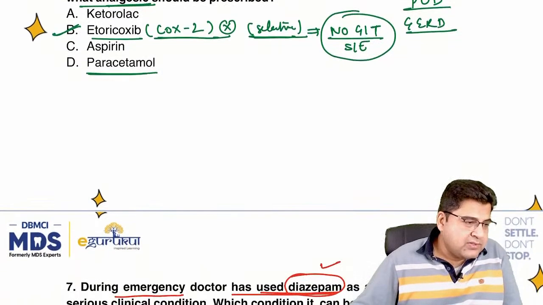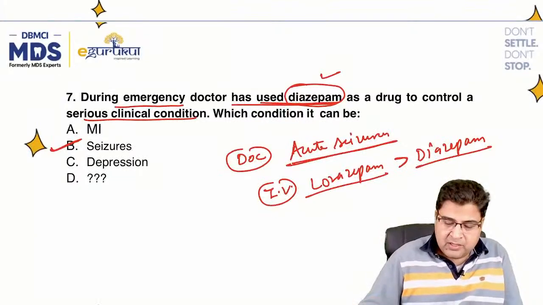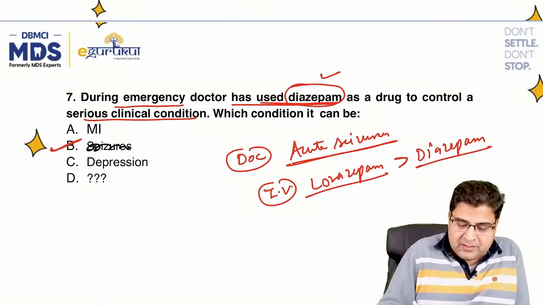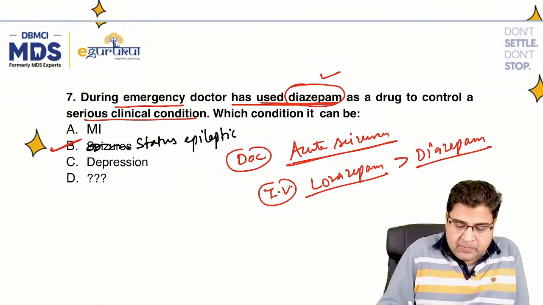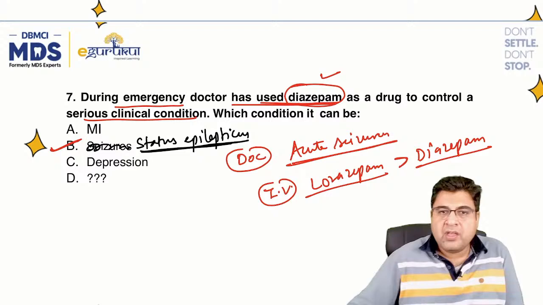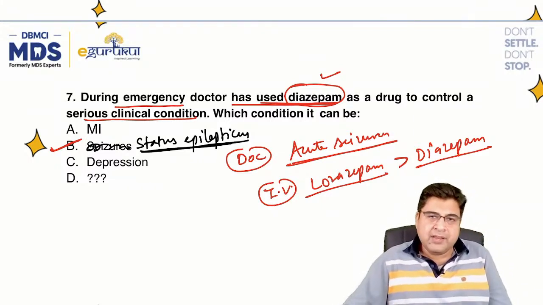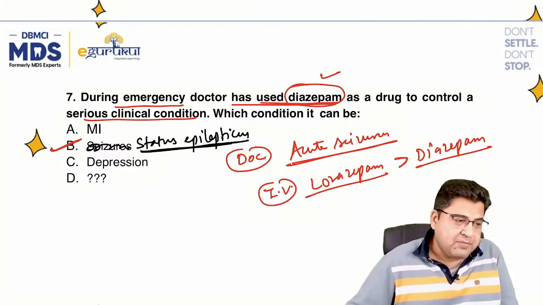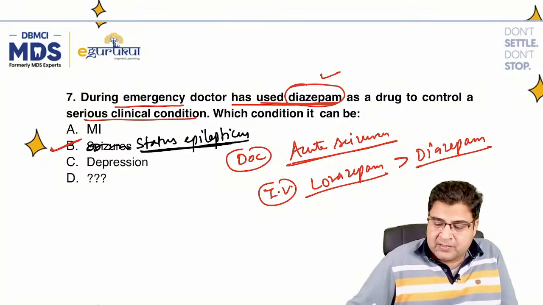Okay, so status epilepticus. Instead of seizure, they have given the option as status epilepticus, so this is also correct. If the patient has status epilepticus, the answer is the same, lorazepam. Lorazepam is a better medicine than diazepam.